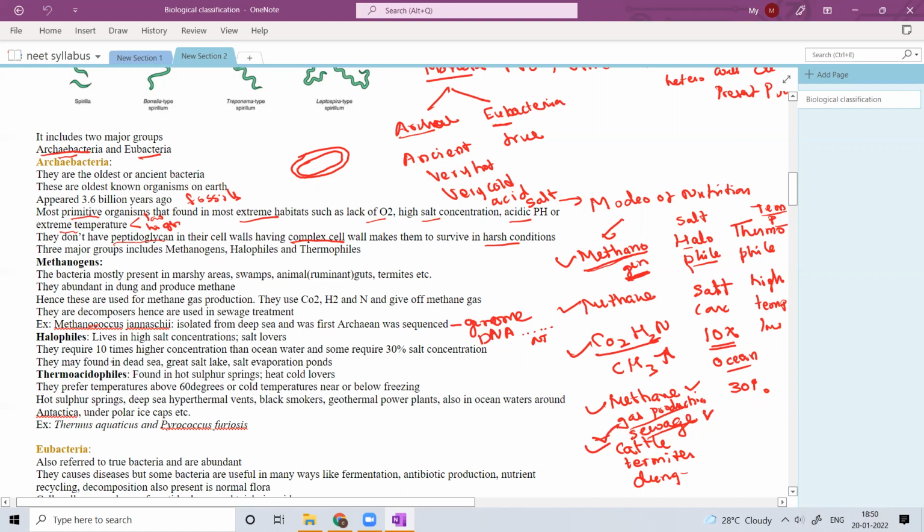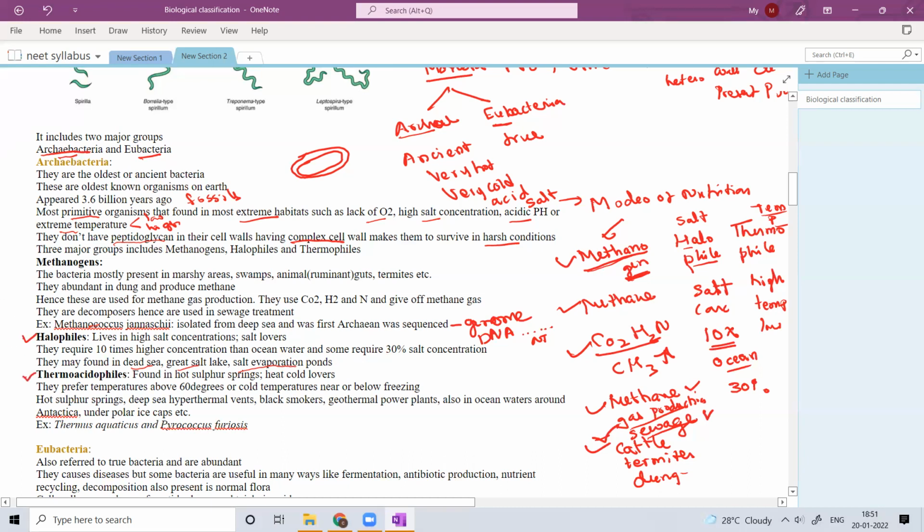So here they may be found in the Dead Sea, where the salt concentration is very high, so that even a man can be floated simply. Okay. Great Salt Lake, salt evaporation ponds, where the salt will be produced from the seawater, that kind of salt evaporation ponds you can find the halophiles, because these are high salt concentration loving organisms.